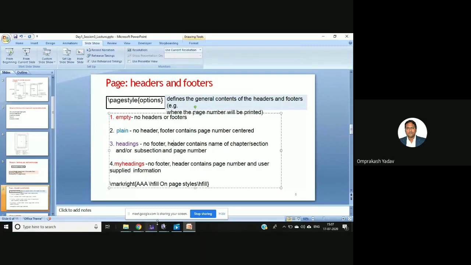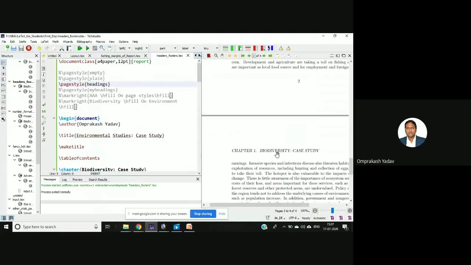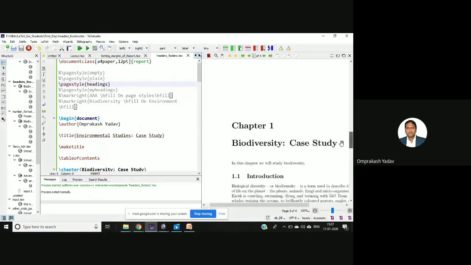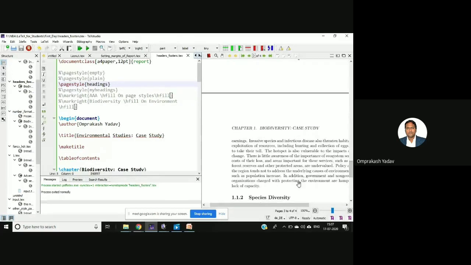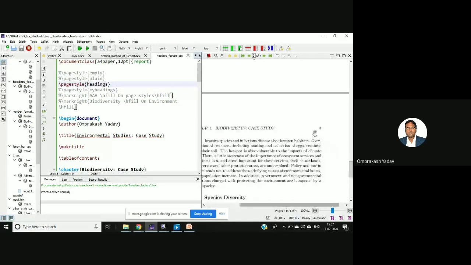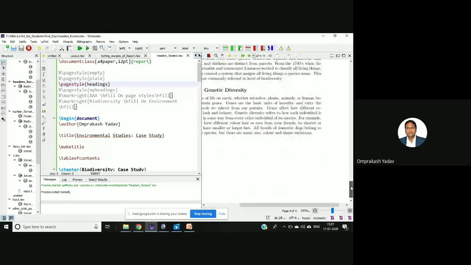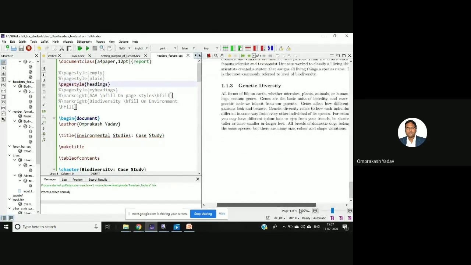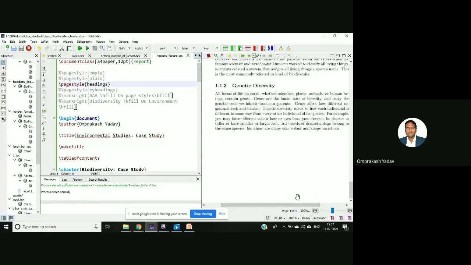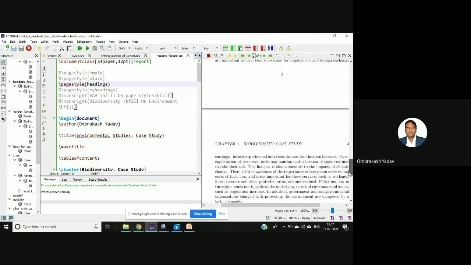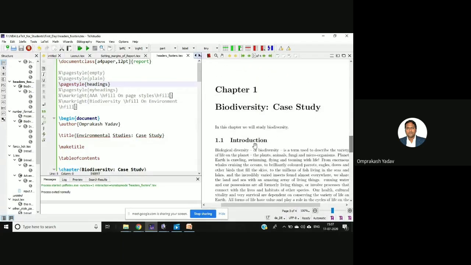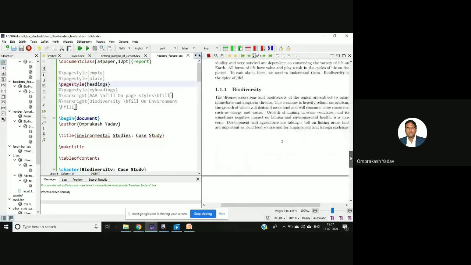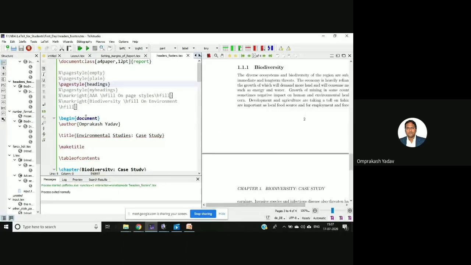So if you see here, it contains biodiversity case study. The header is containing the name of the chapter, and then beside that there is a page number. Clear? If we look below at the footer, it will not contain a footer. But on the first page where the chapter number is there, it will not be applicable. Then I'll comment this.